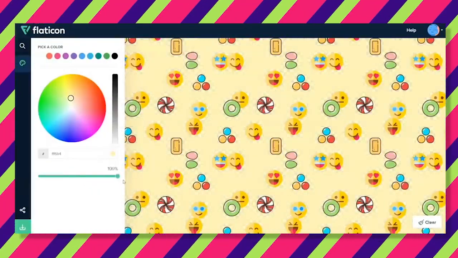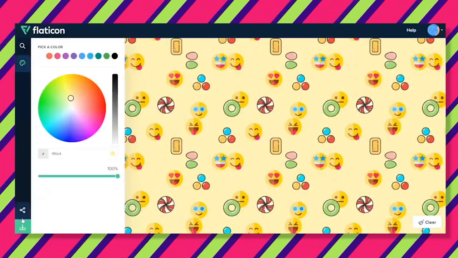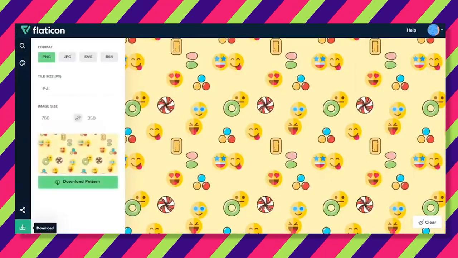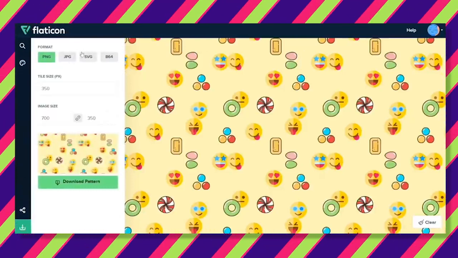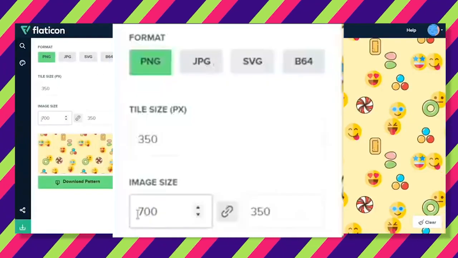The slider underneath the color wheel allows you to adjust the transparency. Once the design is to your liking, all you need to do is download the design. So just click the green button down in the bottom left corner to do that. When downloading, make sure to follow the settings that you see on the screen right now for the best image